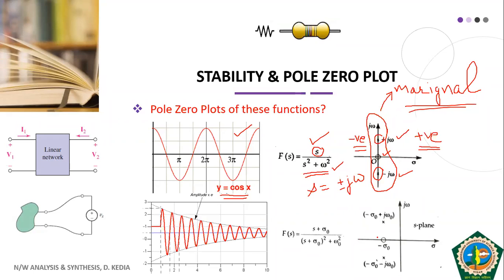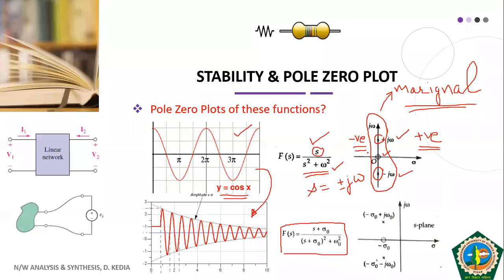Now we are imposing an exponentially decaying function on this cosinusoidal function. If we do that, this cosinusoidal function will become a completely stable function, and we get the Laplace transform as this one.